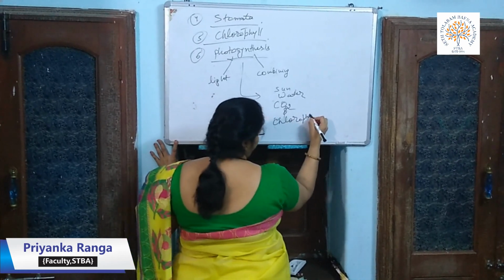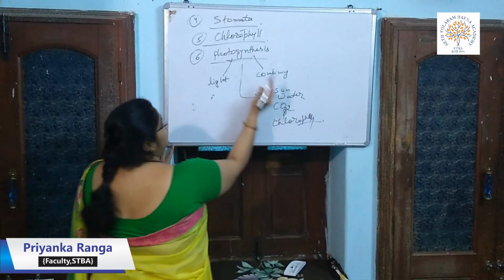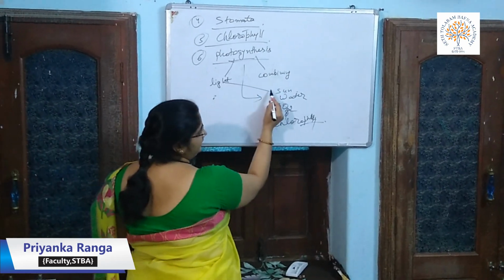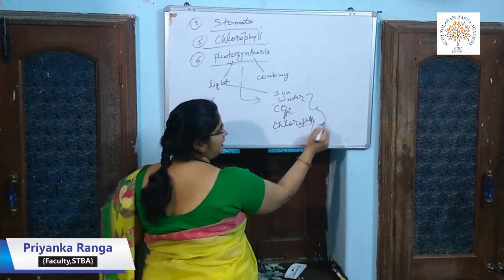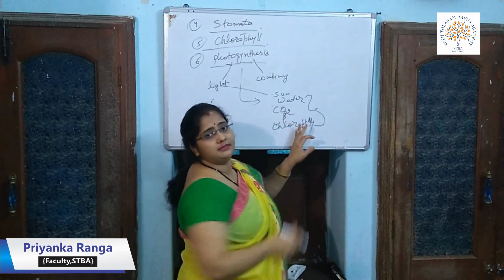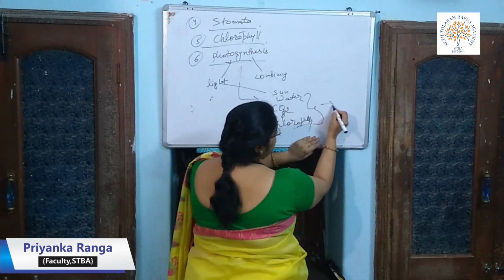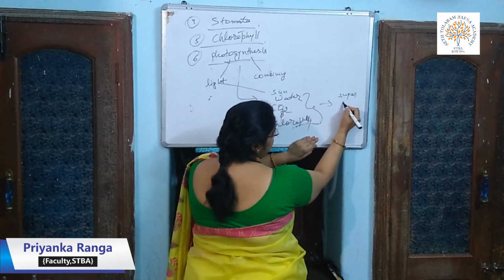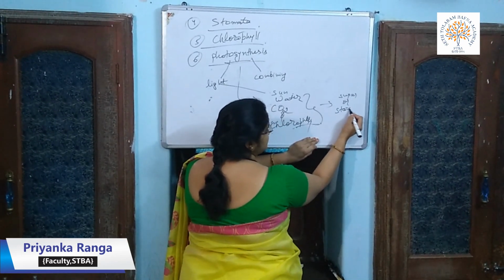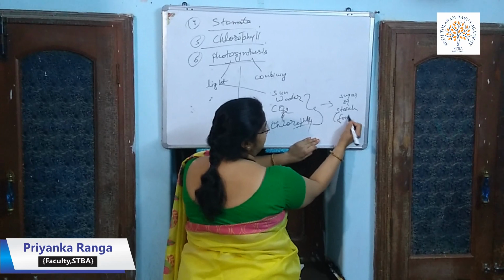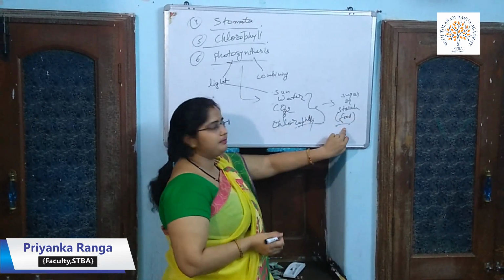So what is photosynthesis? When in the presence of light, that is the sun, and water, carbon dioxide and chlorophyll, the green plants prepare their food and the product which they make is sugar or starch. That is the food for the green plants and this helps in their growth.